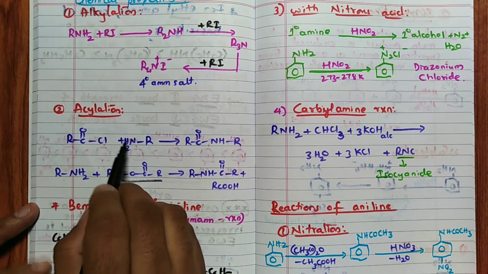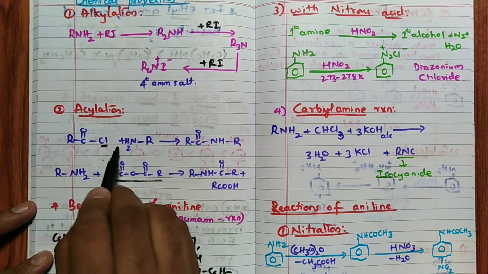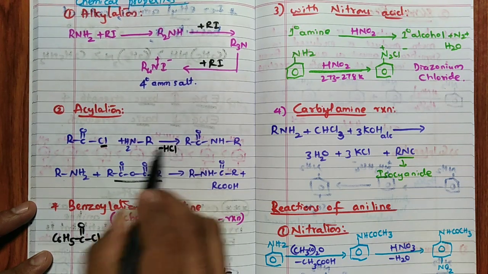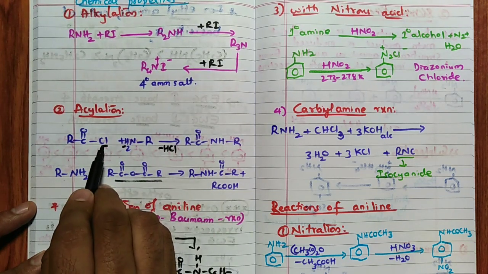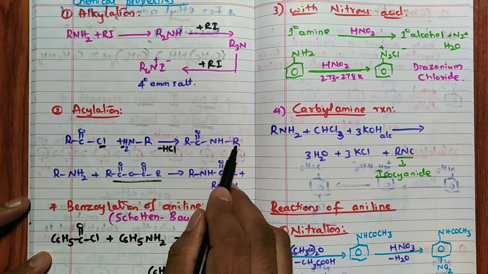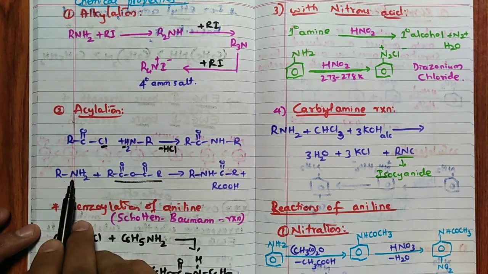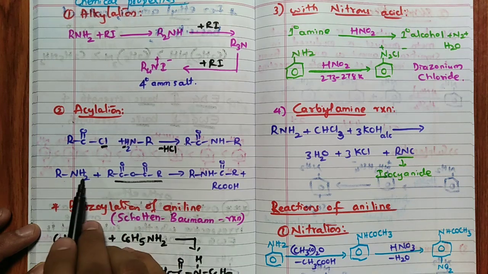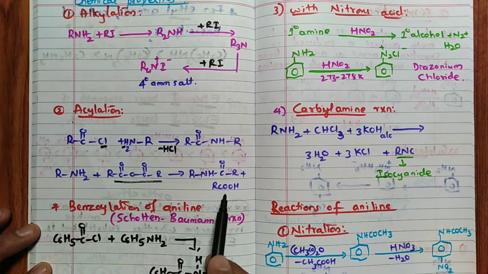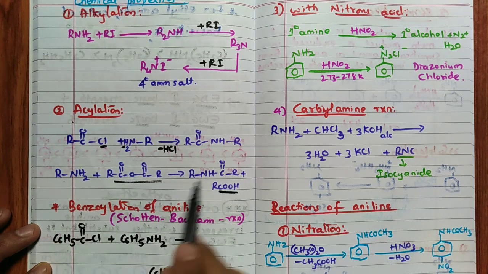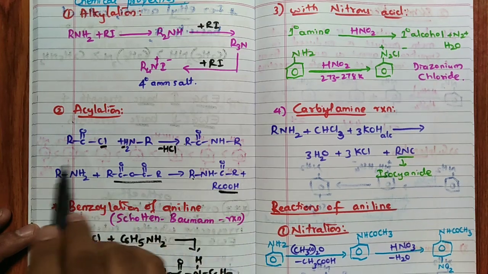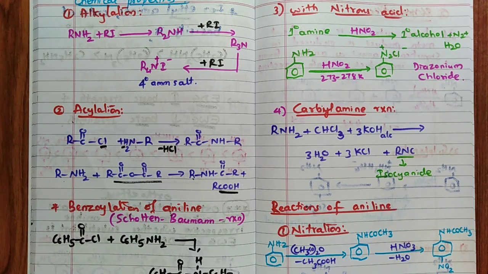So what happens is, here H and Cl form HCl, minus HCl. This H and Cl. Remaining is what? RCONHR. It is known as acylation. Here also RNH2 reacts with acetic anhydride. H and this RCOO form RCOOH, so that remaining is RNHCOR. This is also called acylation.